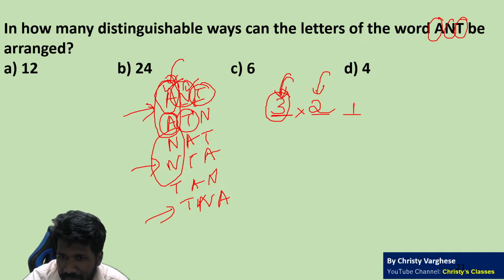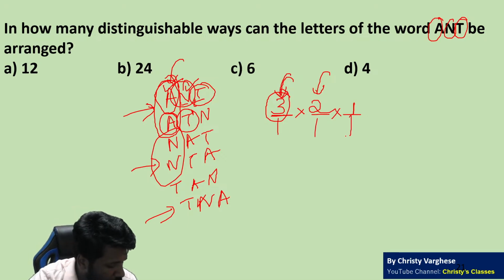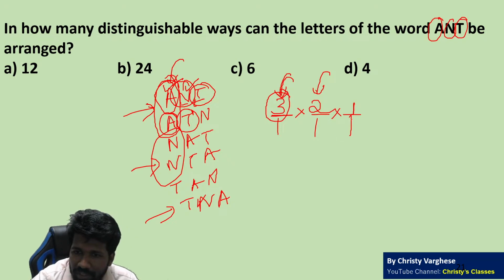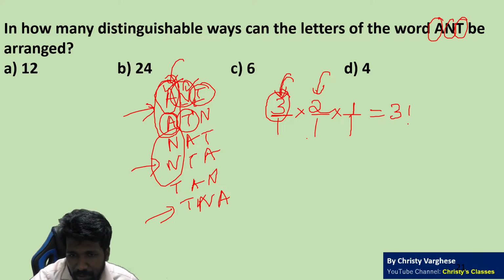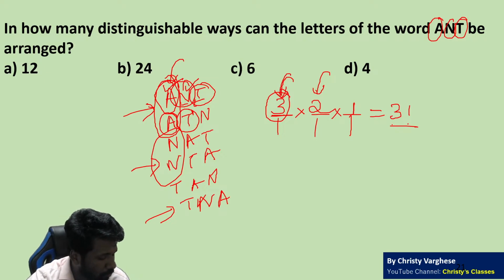That is 1 way. Fundamental principle of counting: when you apply, M ways to do one thing, N ways to do another thing, P ways to do another thing, then M into N into P ways to do all together. And that is what we mathematically call 3 factorial. In case anyone is not aware of what factorial is, factorial just means multiplying down to 1. 3 factorial is 3 into 2 into 1. 4 factorial is 4 into 3 into 2 into 1. 5 factorial is 5 into 4 into 3 into 2 into 1.